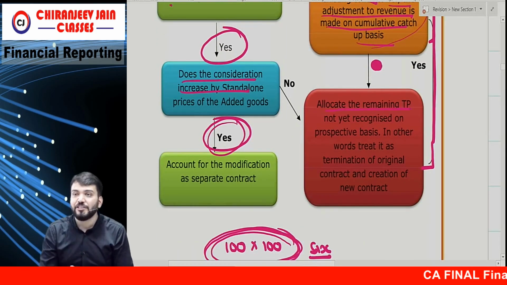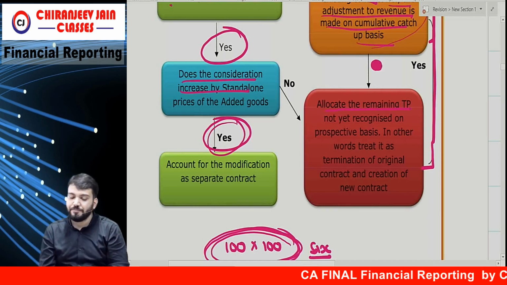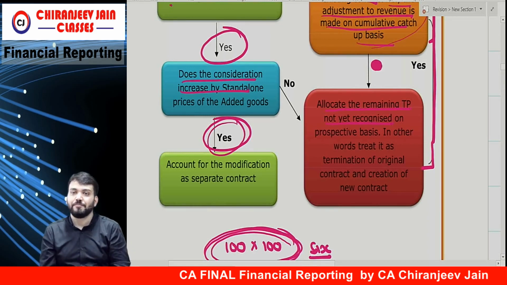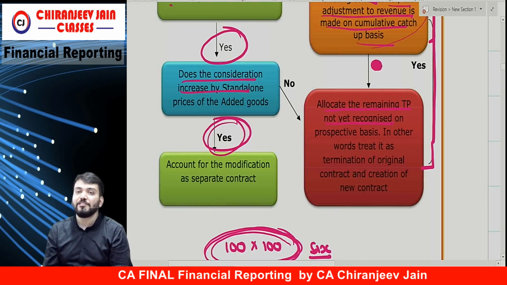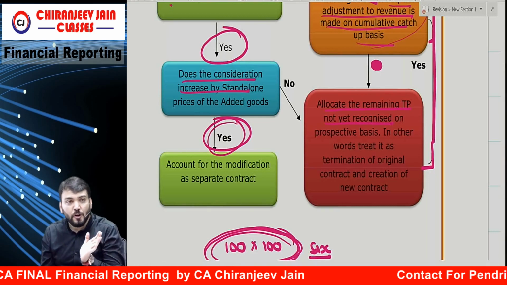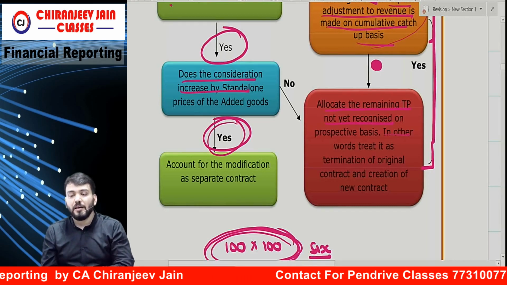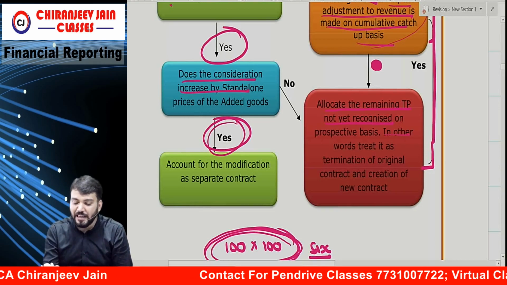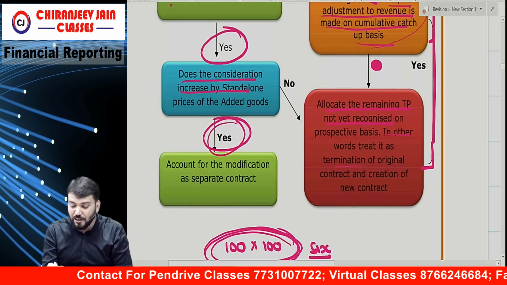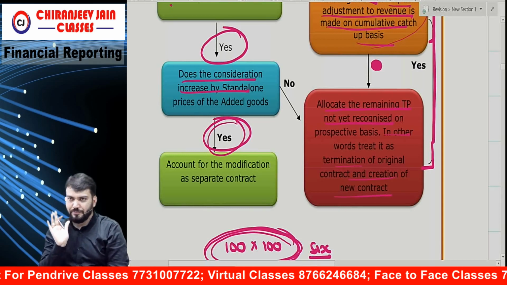Allocate the remaining transaction price not yet recognized on which basis? Prospective basis. In other words, it will be treated as termination of the original contract and creation of a new contract. Understood?